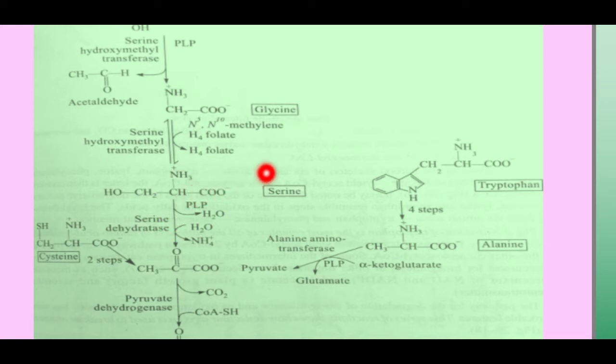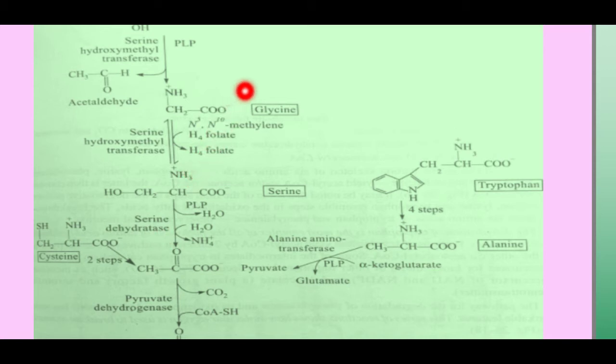The fourth amino acid is serine. Serine is converted to pyruvate by the enzyme serine dehydratase, and this enzyme is PLP dependent. It removes both the alpha amino and beta hydroxyl group. As a result, serine is converted to pyruvate.